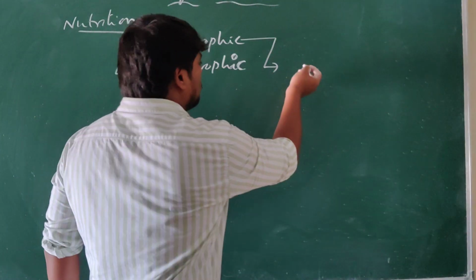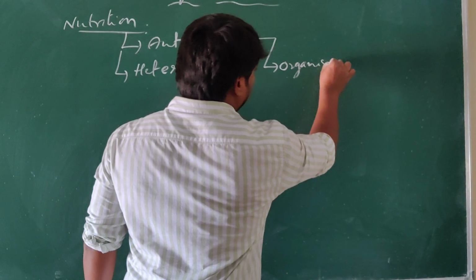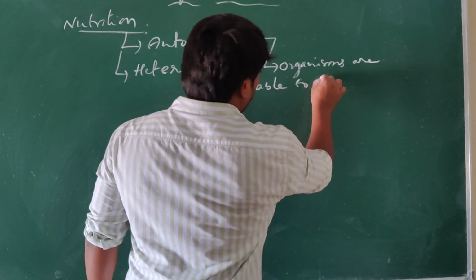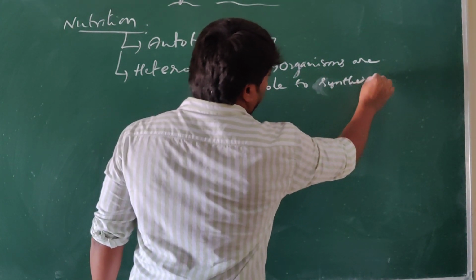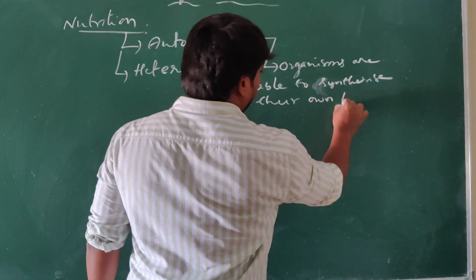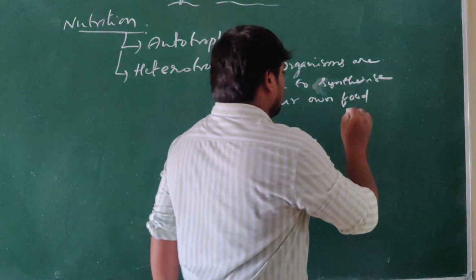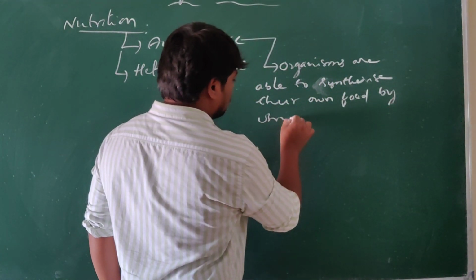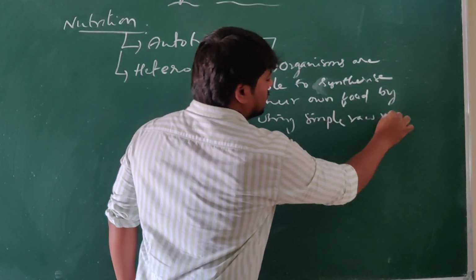So what is autotrophic? Autotrophic nutrition means organisms are able to produce or synthesize their own food by using simple raw materials.